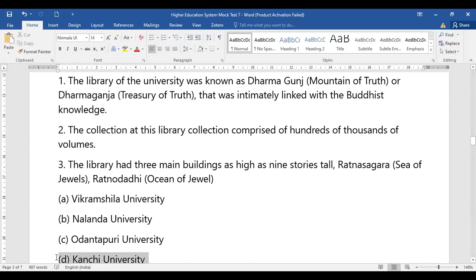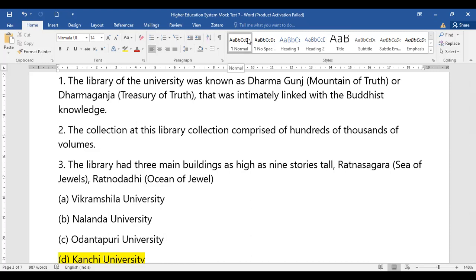Actually, the answer is option D, that is Kanchi University, for question number 17. Now see, that's the reason I told you that practice questions are equally important. Sometimes, in the theory part, you may not get everything, but in practice questions you come to know that Kanchi University is the library university, a mountain of truth and treasury of truth, including an ocean of jewels and a sea of jewels, which consists of hundreds and thousands of volumes. So Kanchi University is basically a library university.